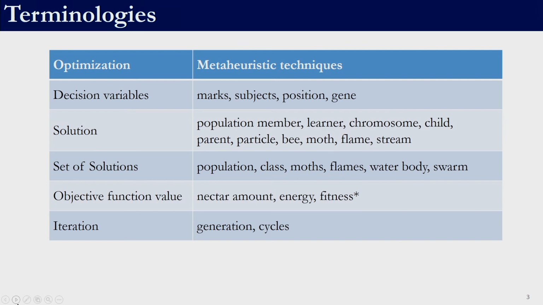The objective function value which we use in the optimization literature is also known as nectar amount or energy or fitness, depending upon the meta heuristic technique which we are working with. Fitness in particular usually means objective function value, except for few algorithms. So, in ABC, fitness does not necessarily exactly correspond to the objective function value. We will come to it later, but most of the algorithms use the terminology fitness to indicate the objective function value. So, iterations are also known as generations or cycles in meta heuristic techniques.